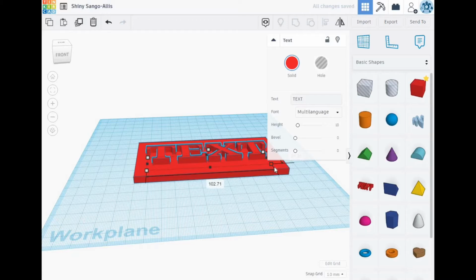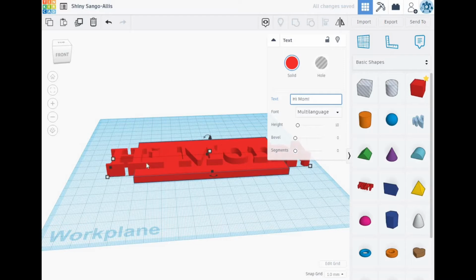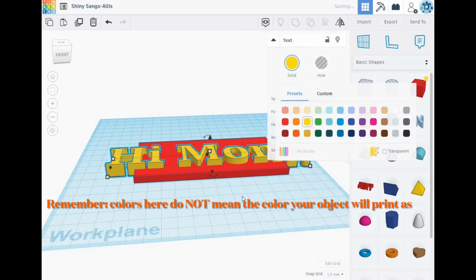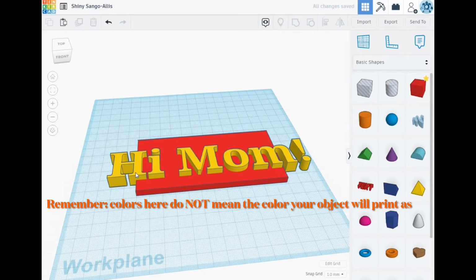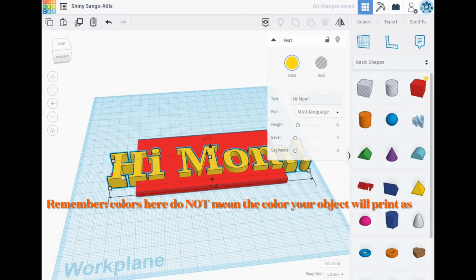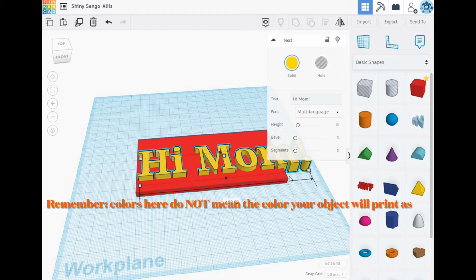I'm going to bring in some text here to put on my little placard. I'm going to have it say "Hi Mom" right on there. And I'm going to again resize that, and it's kind of hard to see the red on the red, so I'm changing the color to yellow. Remember, the colors here do not mean that they're going to be the colors your object will print as.